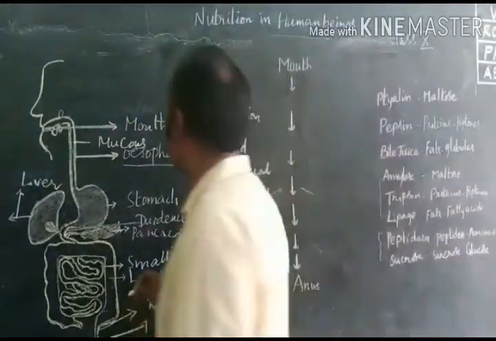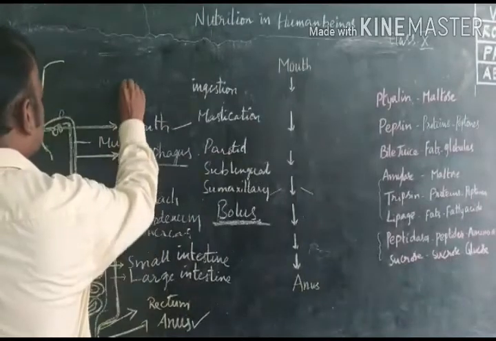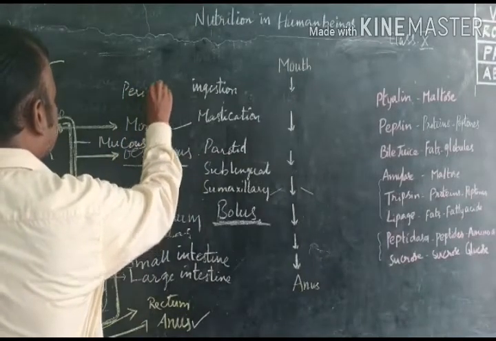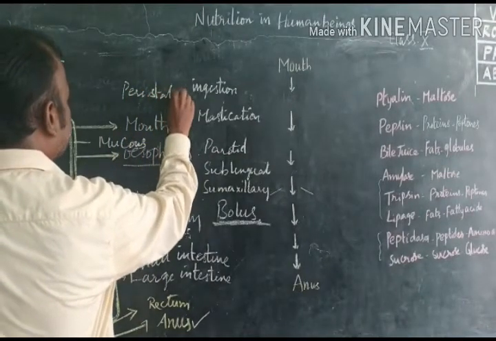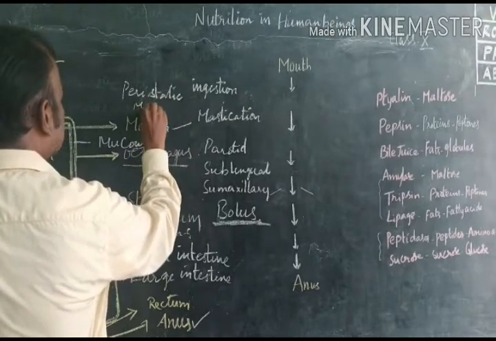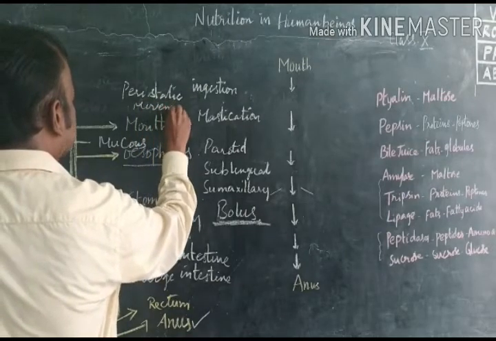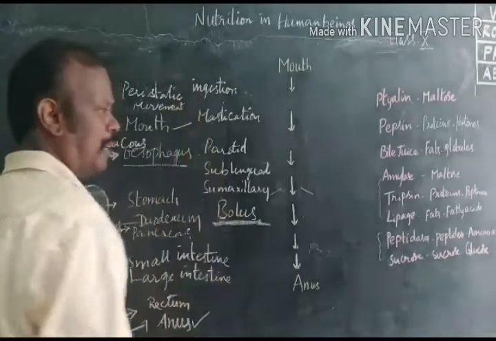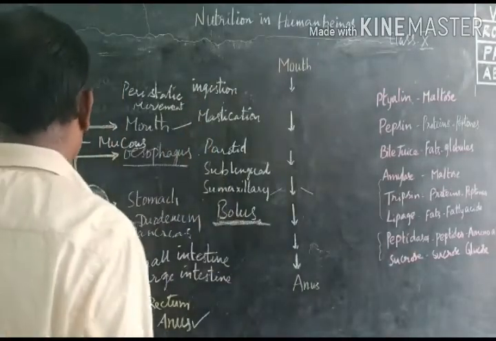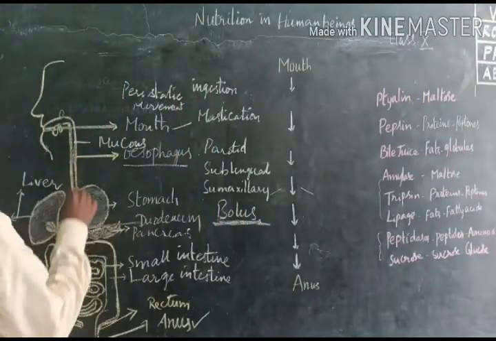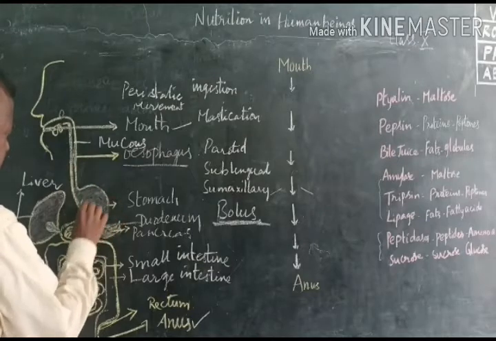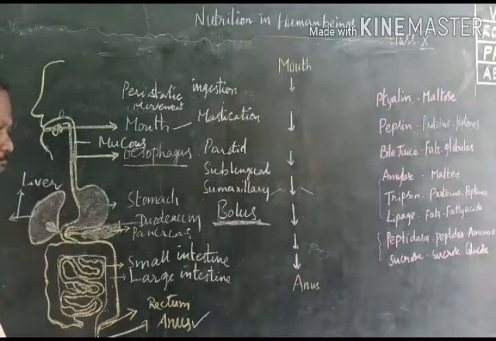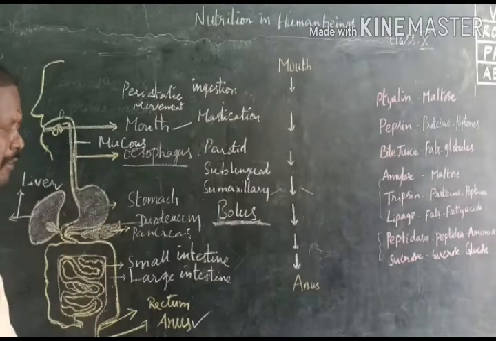This type of movement is called peristaltic movement or peristalsis.